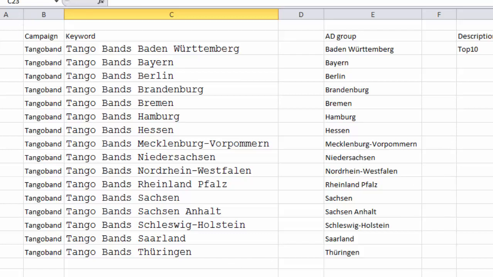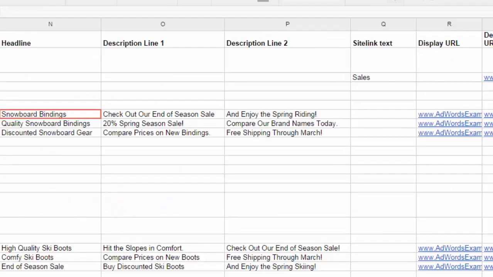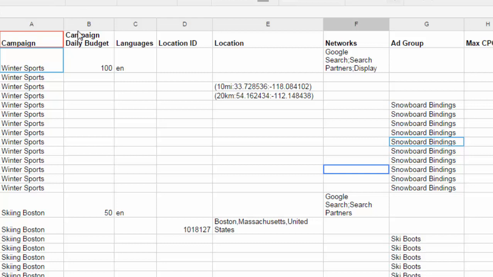And also when you see the example that you can find from AdWords itself, you can see that they don't put it in the same line. They take campaign daily in one line, then they take the location in a second line, then they take ad group in new lines, and so on and so on. The reason is that the system that imports it gets confused if it's in one line. It needs one line to create it, and then when it's created, it knows that now I create the ad groups, now I create the keywords, and so on.